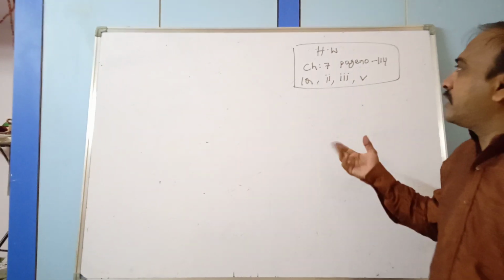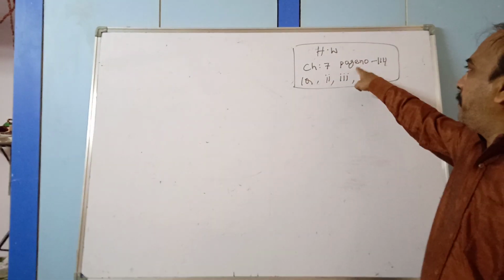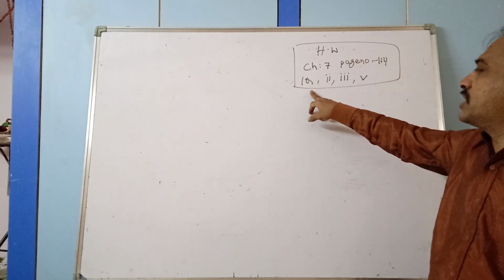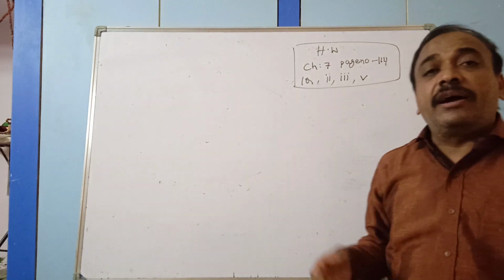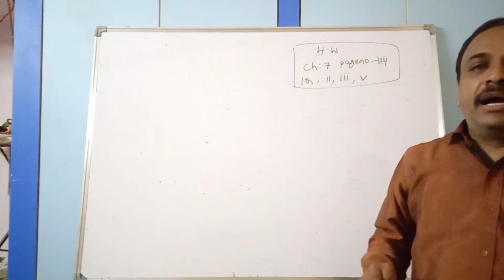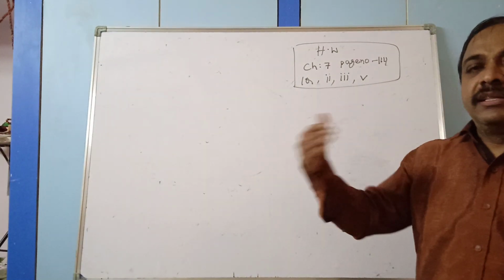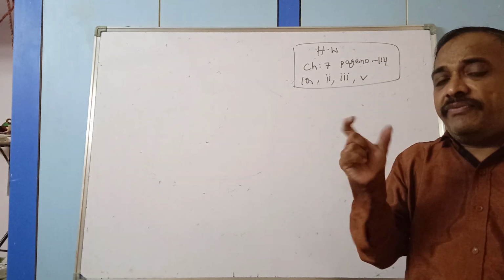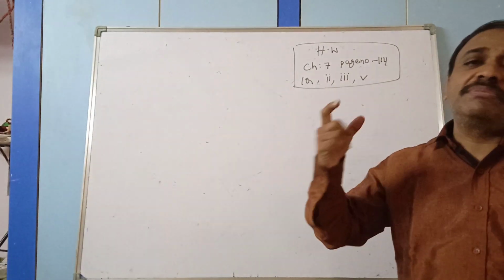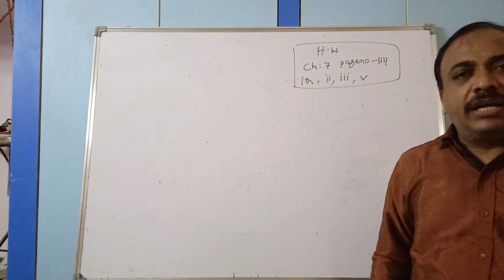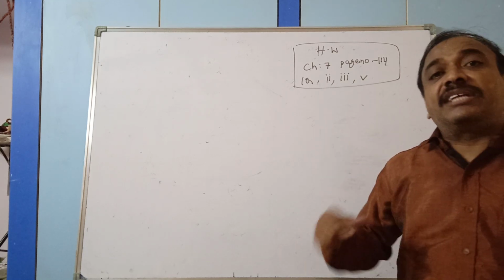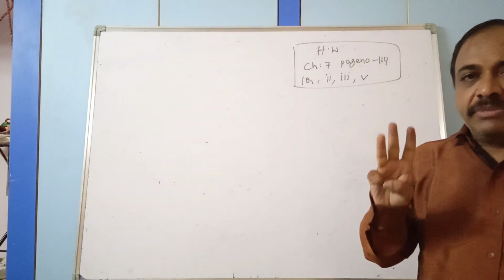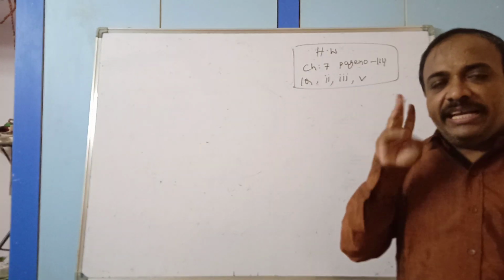Based on that, now we have some homework questions. Chapter 7, page number 114. Question number 1, second, third and fifth bit. You have to identify whether the following are perfect cubes or not. Go for the prime factorization. Then find out if you are getting 3 equal factors. If every factor appears 3 times, then it is a perfect cube. If not, it is not a perfect cube. To get a perfect cube, every factor should appear 3 times.